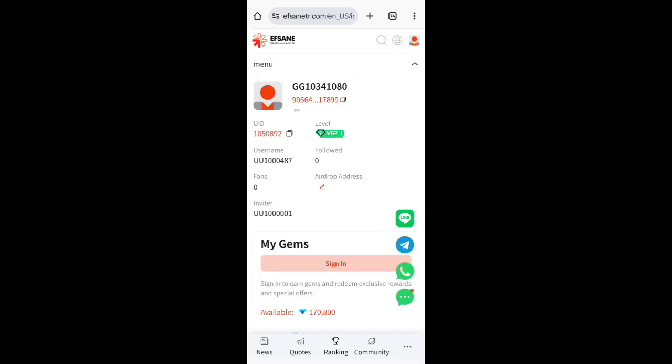Efanse is a Web3 project, a blockchain project, an airdrop, and you can actually receive their token, and those tokens will be issued to you on their listing day. Before, you could earn gems and then convert them to USDT.